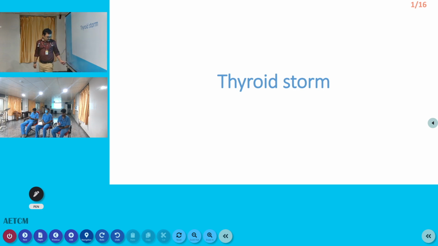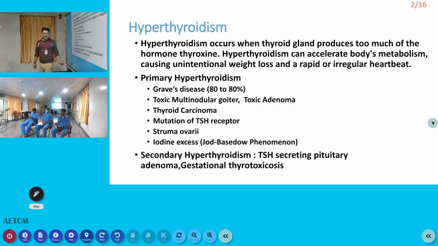Today let us discuss one of the important endocrine disorders, that is thyroid storm. What do you mean by thyroid storm? Sudden excessive release of thyroid hormone. Production normally takes many days, but if it suddenly releases into your system, that produces an acute problem, that is thyroid storm.